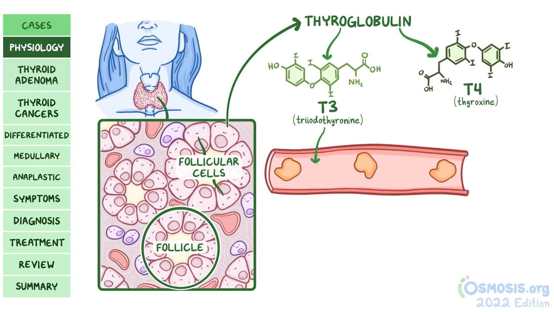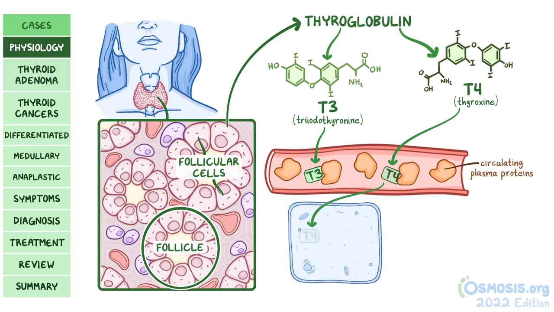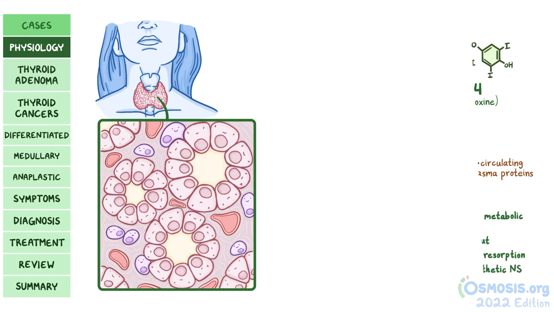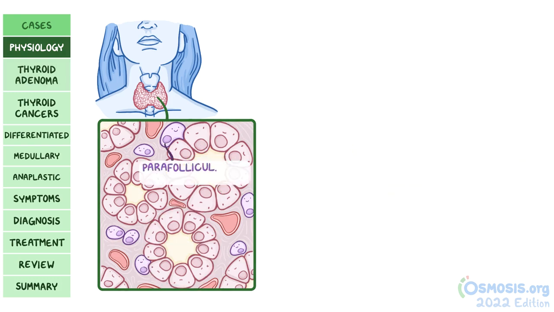Once released from the thyroid gland, these hormones enter the blood and bind to circulating plasma proteins. Once inside the cell, T4 is mostly converted into T3, at which point it can exert its effect. T3, among other effects, speeds up the basal metabolic rate, increases cardiac output, stimulates bone resorption, and activates the sympathetic nervous system. The thyroid is also made up of parafollicular or C cells, which are near the follicles.